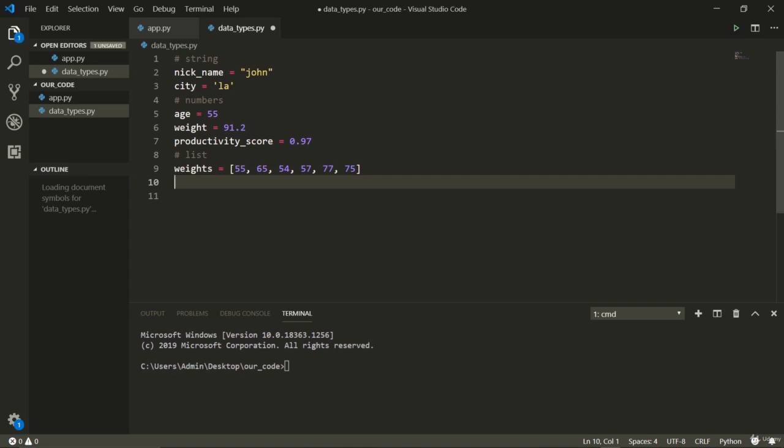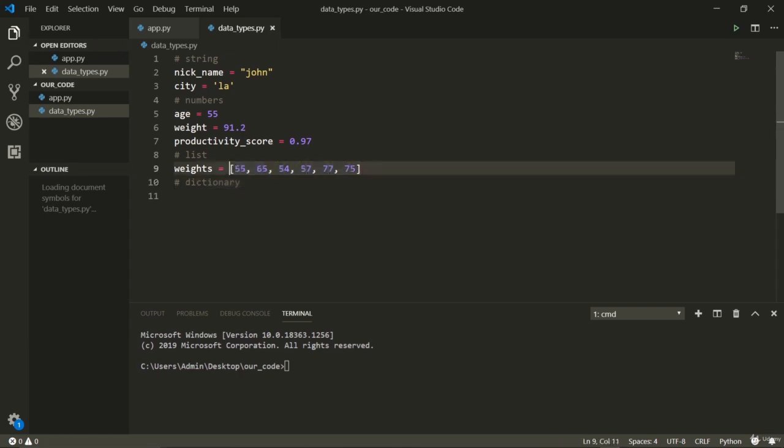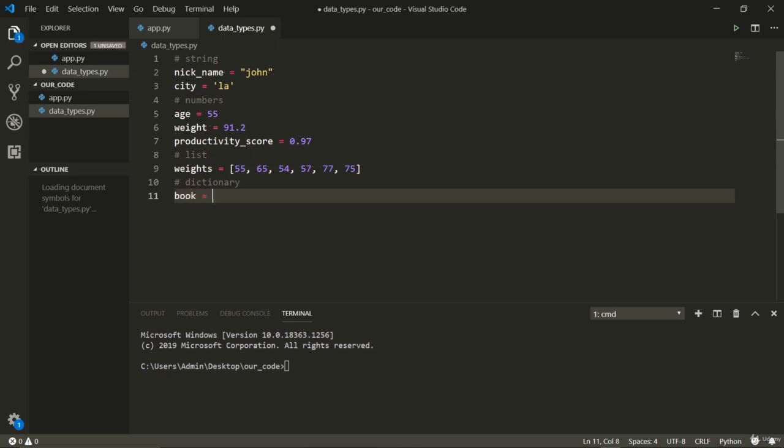Now let's talk about another very interesting data type called a dictionary. In a list, you stored a similar type of data. What if I want to show data that is not just a string or a number? It's complicated. For example, a bag. A bag could contain a pencil, stationery, books, clothes, a lot of stuff. Let me give you an example. Then I'll explain how to write a dictionary.